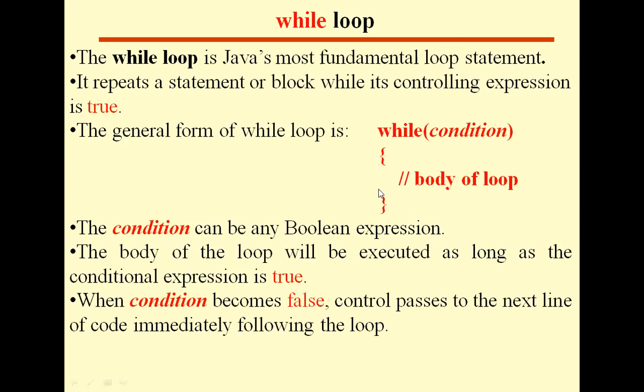This closing brace indicates the end of the while loop. After this closing brace, if there is any statement, control directly jumps to that statement when the condition is false. That's how it stops executing the body of the loop repeatedly.